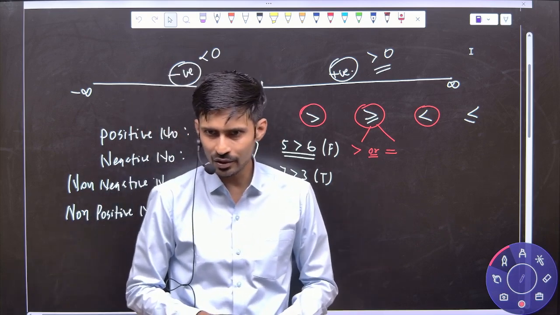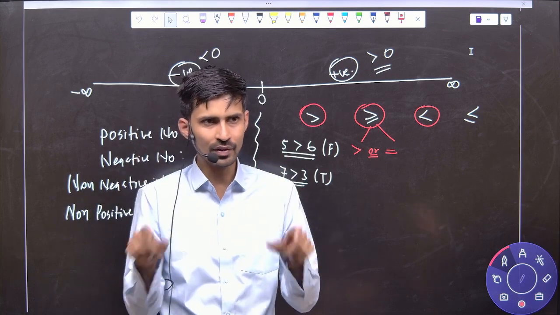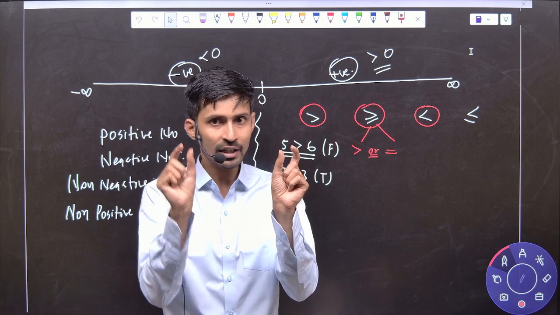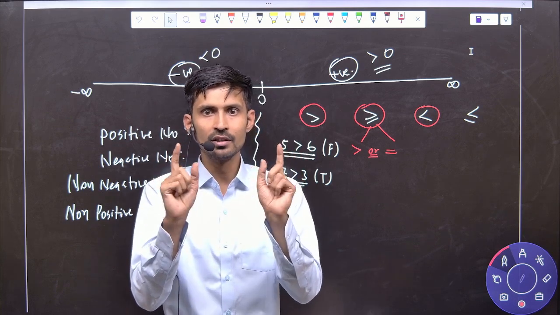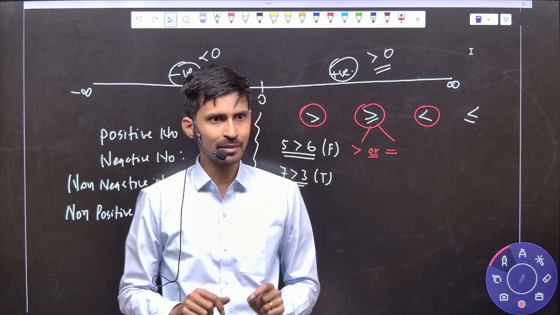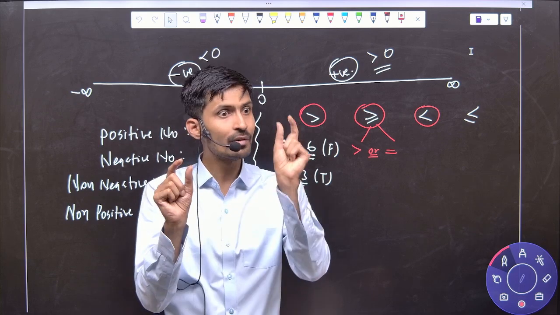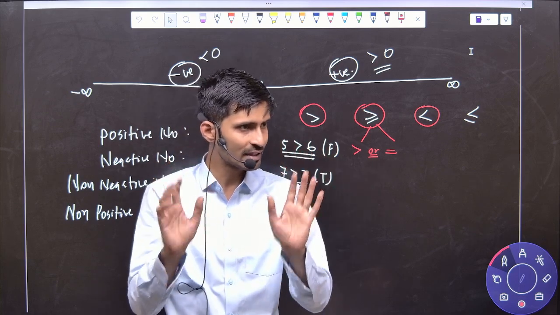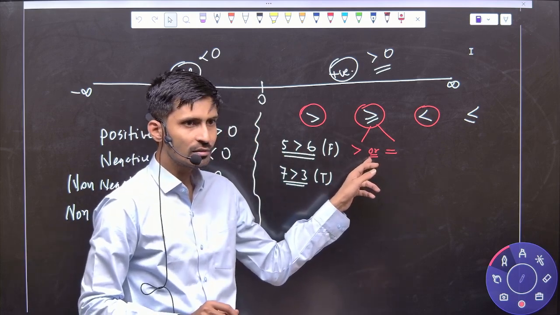Understood? How many of you understood this? When we are comparing two numbers, can you say this number is greater than this number and also this number is equal to this number? Both things are not possible at the same time. Either this number will be greater than this number or this number will be equal to this number. That is the result here. So that's why we are connecting with 'or'.